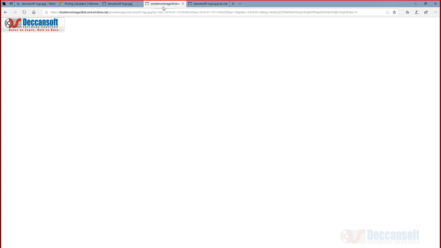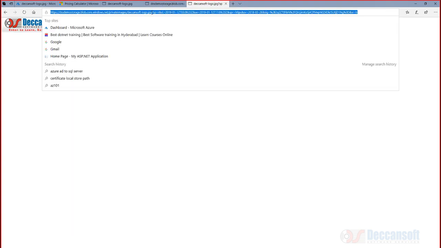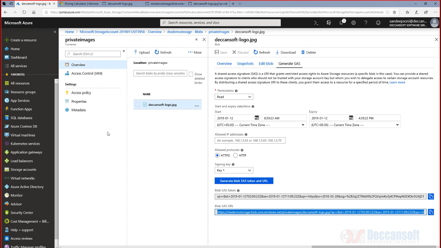So private images are not served is not the point. They will be served, but with the help of a SAS token. A SAS token should be provided for those images. Now how is this SAS token generated? Which we'll have to see. We can generate this through code. We can generate through PowerShell. There are various ways of doing it. But that's the idea here. So there can be certain content which is secured, and only those users whom you provide a SAS token can access it. There can be something which is completely public. Just put it on the internet and anybody who has access to that URL will be able to use it. So it's up to you.